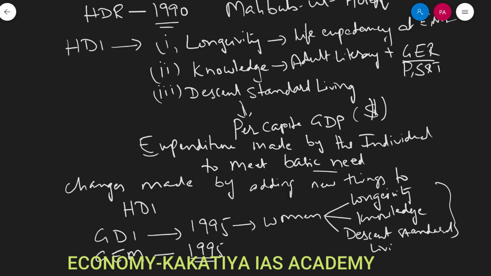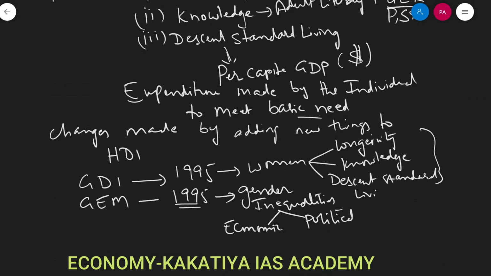GEM measures gender inequalities in economic and political opportunities. So these were the changes brought into the HDI over time.